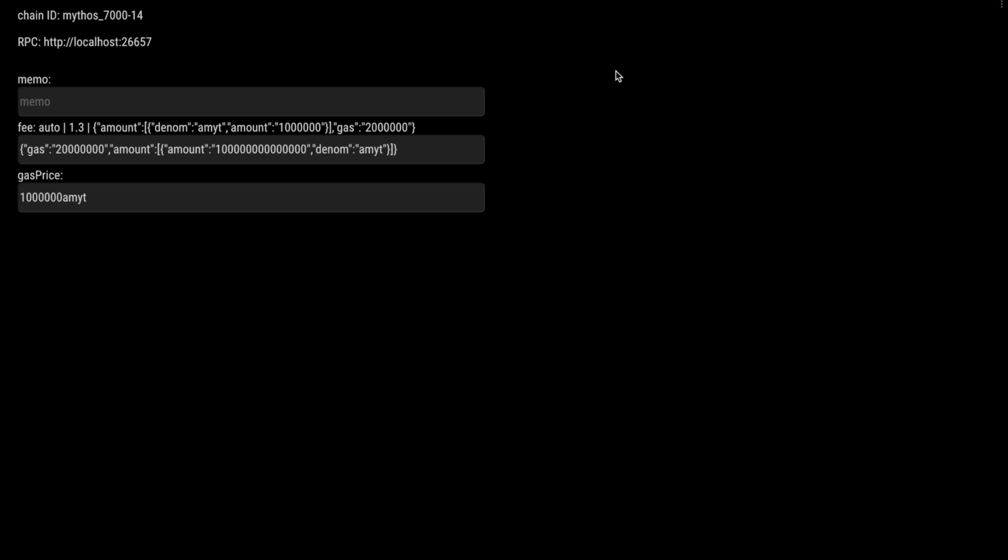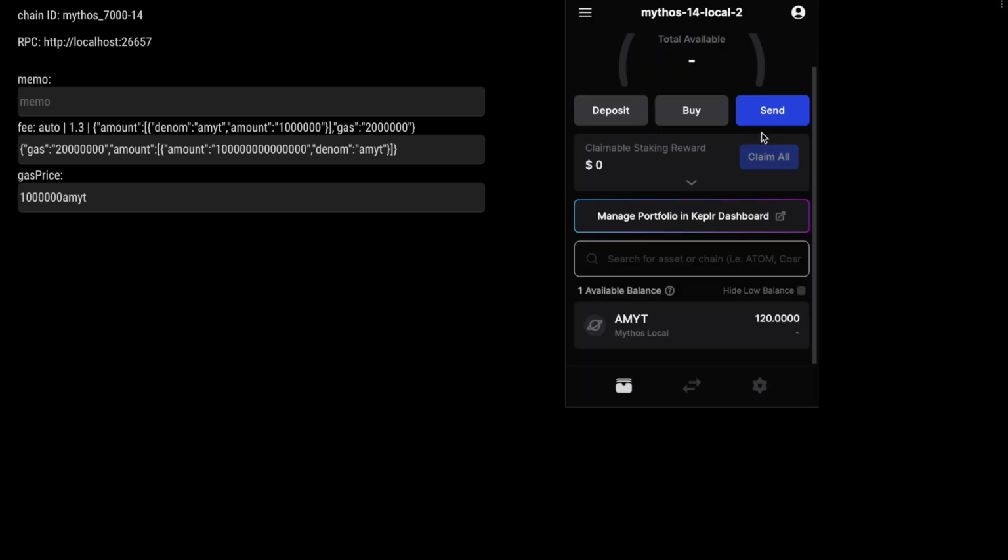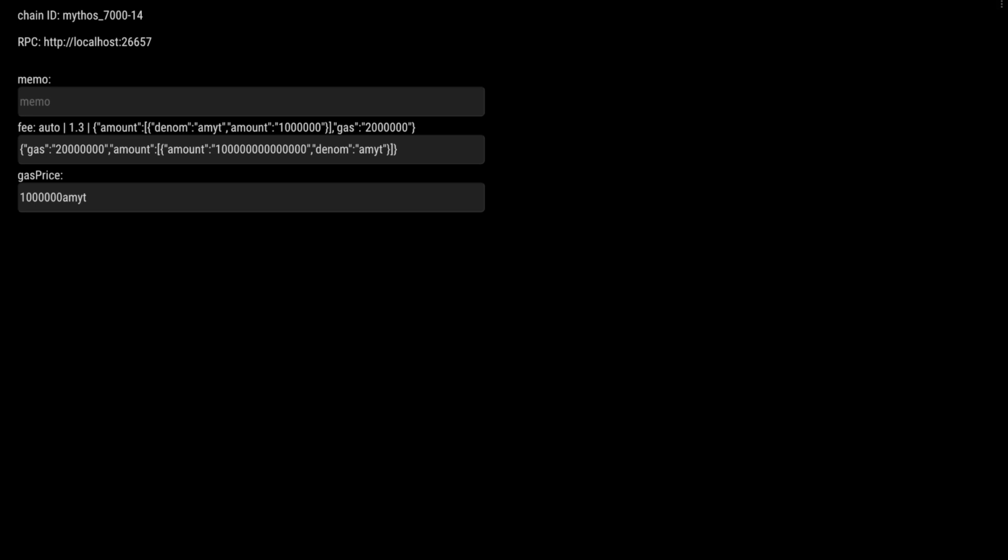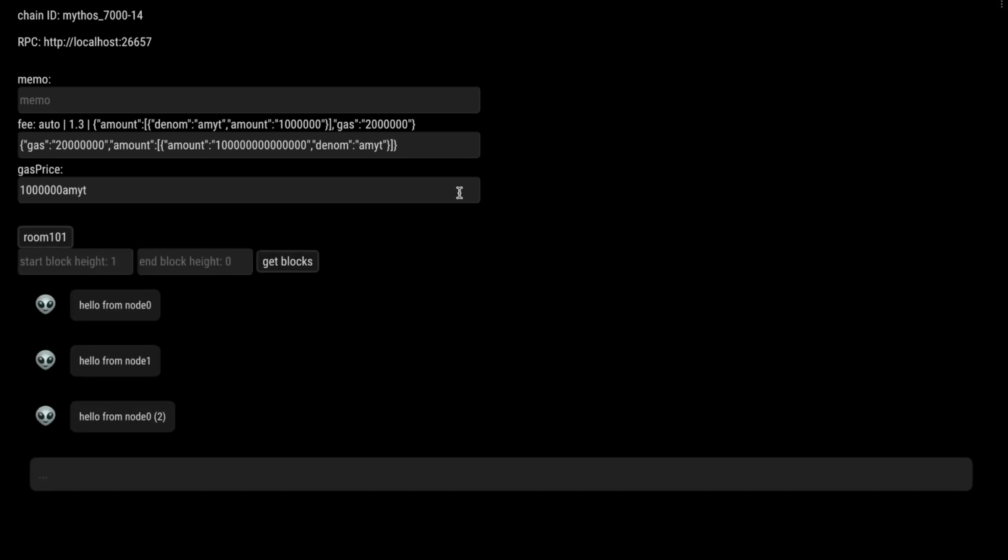And here I have a web application that is connected through the Keplr wallet to one of the nodes. I'm refreshing this, and now I can see that there is a new room, room 101. And if I click this, I can see all of the 3 messages that were sent by the 2 nodes. You may remember this application from a previous demo, and you know that we can also send messages from our wallet address.